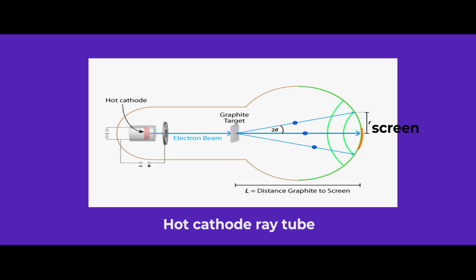Now let me explain how it works and how Sir de Broglie proved that electrons behave like waves. When the potential difference is applied from here, the cathode is heated up. When the cathode is heated up, it emits electrons. The emitted electrons are accelerated towards the target by accelerating anodes. And after hitting the target, it is observed that on the screen, concentric rings of dark fringes and white fringes are seen.